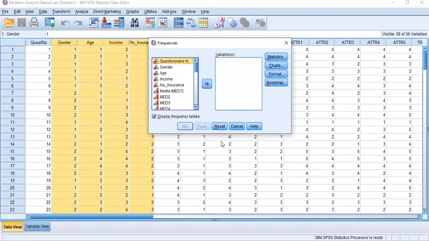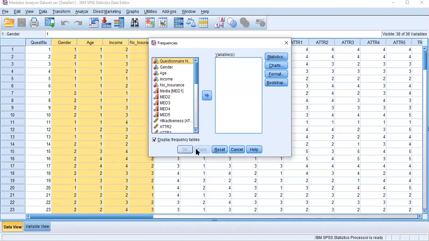Then you can see another table open. Here you can take the items or variables that you need to know about your sample or the characteristics of your sample. Select those items and move them into the right-hand side box. Then you can click OK.